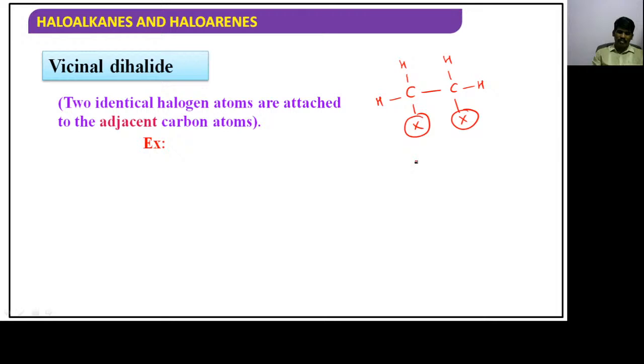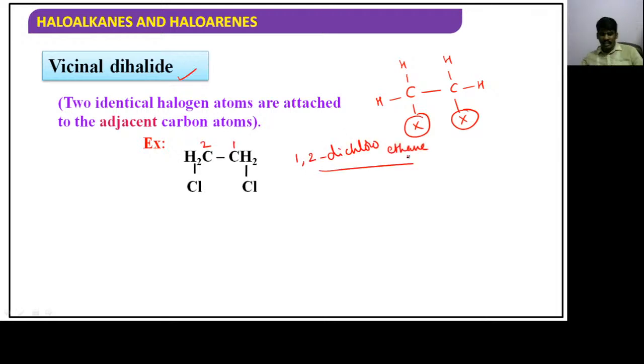Hope you are understanding, children, right? It is an example of vicinal dihalide. So it is the first carbon, it is the second carbon. The first carbon chlorine is there, second carbon is also chlorine. So 1,2 dichloroethane. This is called as vicinal dihalide, and that is IUPAC name.